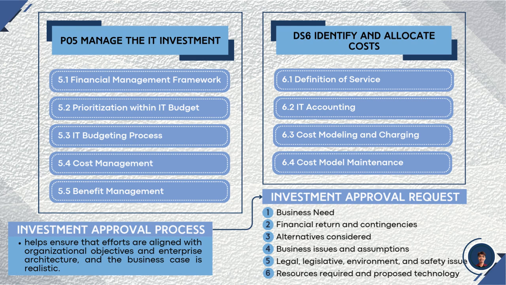So now, let us proceed to the investment approval process. It is a critical gatekeeping mechanism. Its purpose is to ensure that every peso spent on technology is justified, strategically aligned, and based on a realistic understanding of cost. On the lower right side of the slide, we can see the investment approval request. To be considered for approval by the IT Investment Committee, a request must include these 6 pillars.